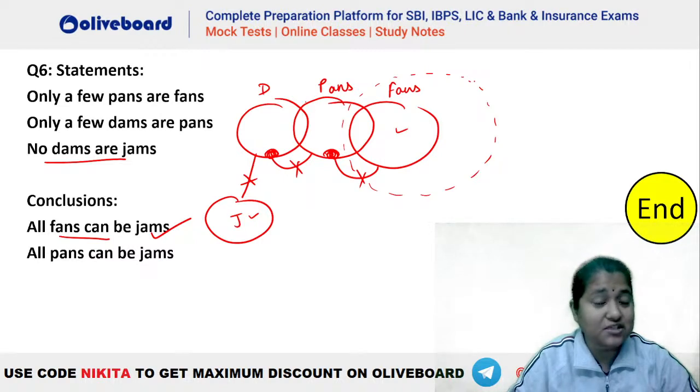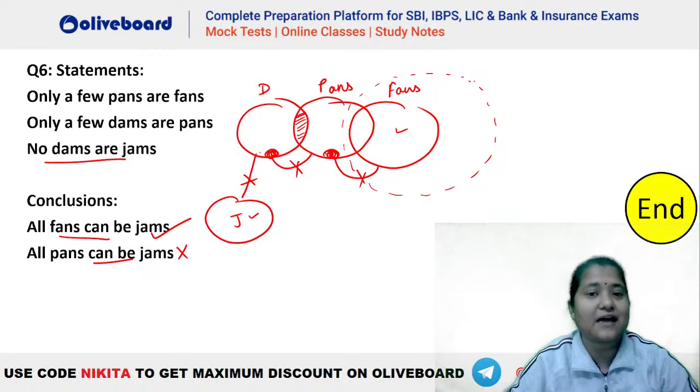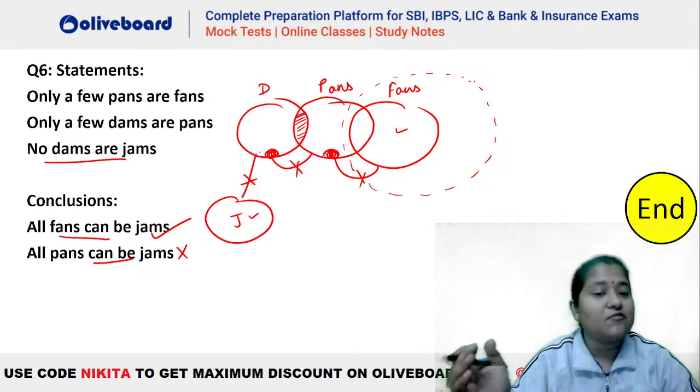All pans can be jam. Can all pans go inside jam? No. Why? Because there is a common portion between your P and D here, and that portion can never be a part of J, isn't it? So you can see this is going to be false here, because there has to be a definite portion of pan which will always be outside the boundary of jam here.